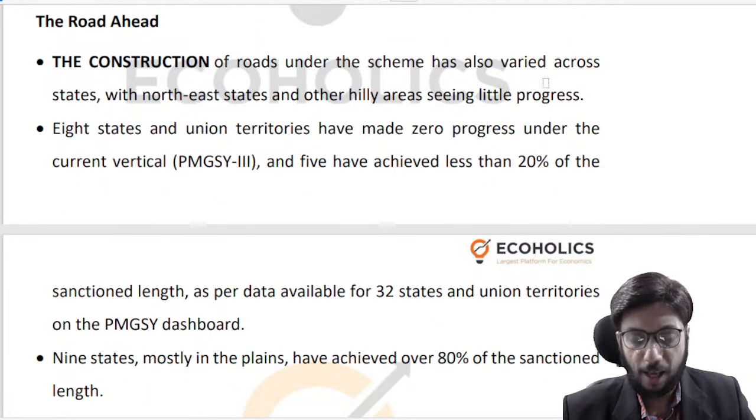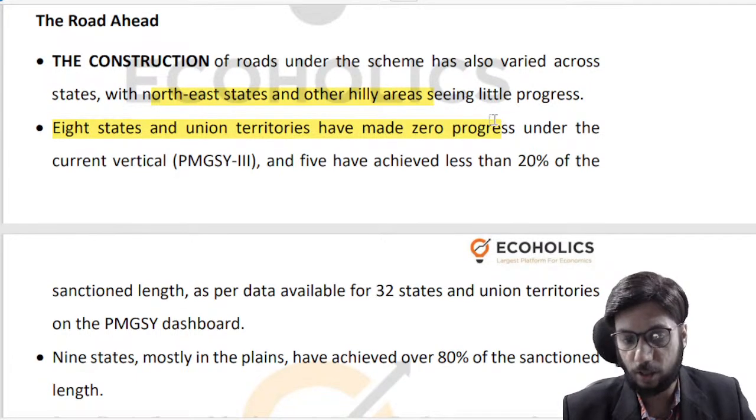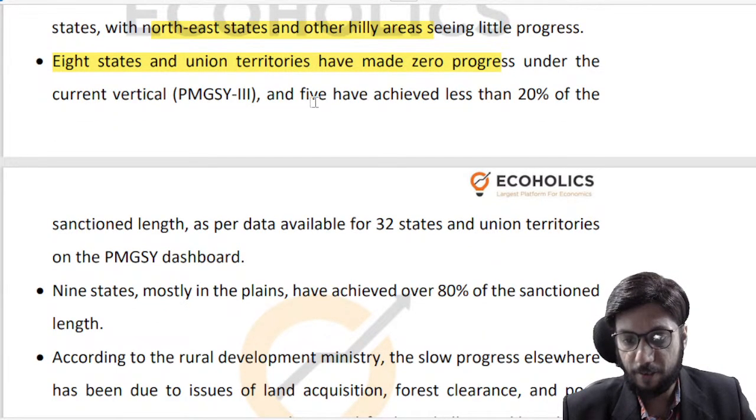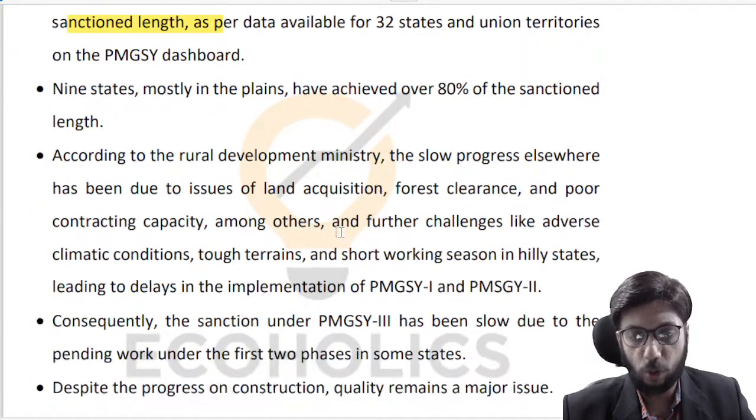We have been having patchy progress across various states. Northeastern states and hilly areas are seeing little progress. If you look at 8 states and union territories, they have made zero progress in the third vertical, and 5 have achieved less than 20% of the sanctioned length. So these are your problems. This is something that you need to look at.